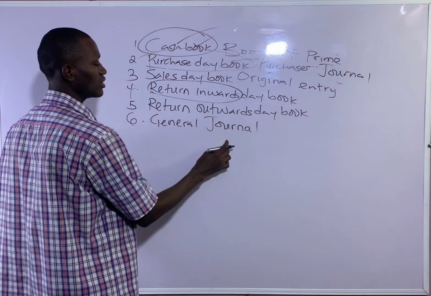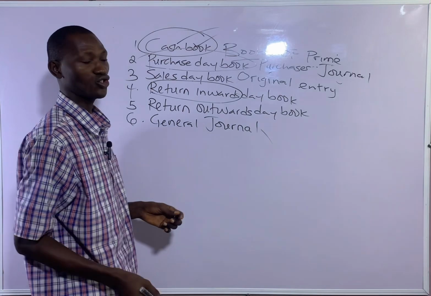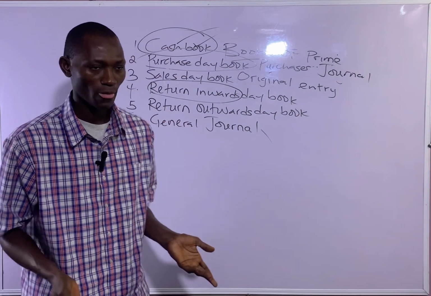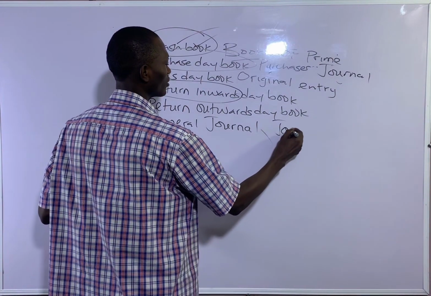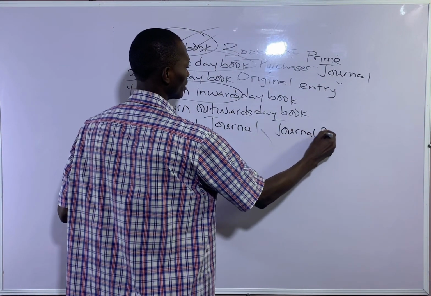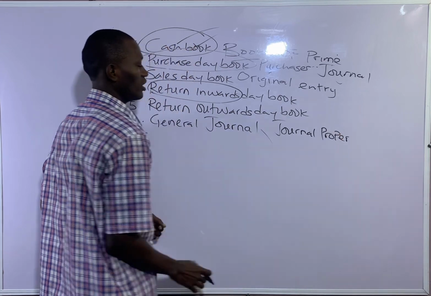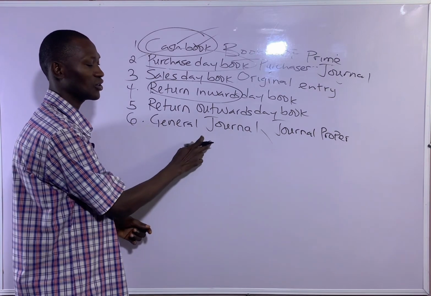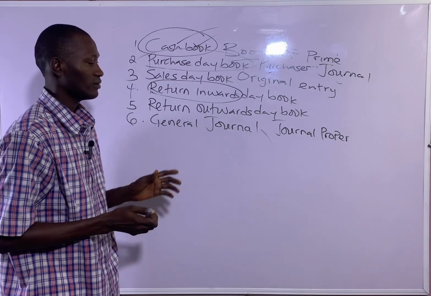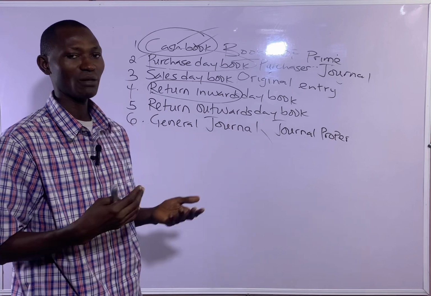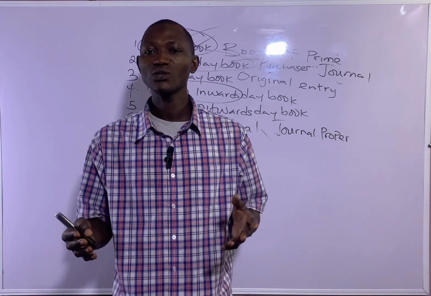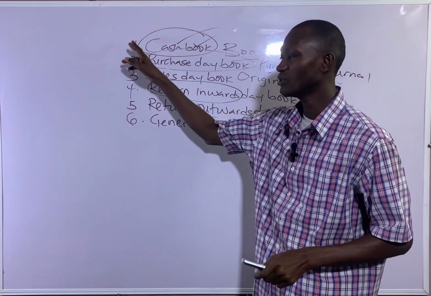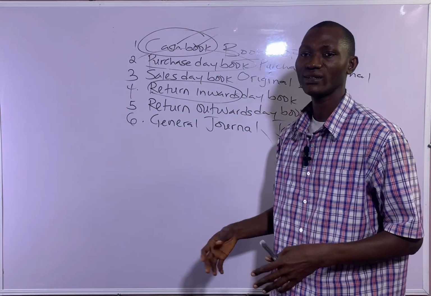Then the last but not least, which is what? General journal. It's also called journal proper. You can call it journal proper. That's another word for general journal. It is one of the two principal books of accounts. We have general journal and we have ledger. The reason why they are called principal books of account is because they can be used to record all other transactions that cannot be recorded in other subsidiary books.